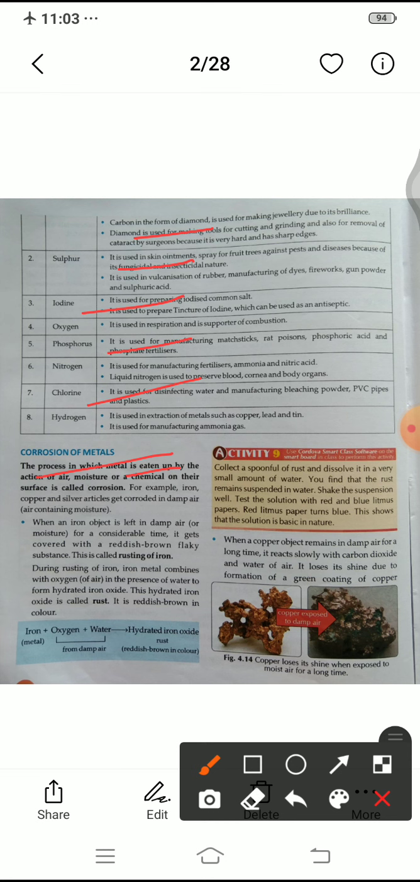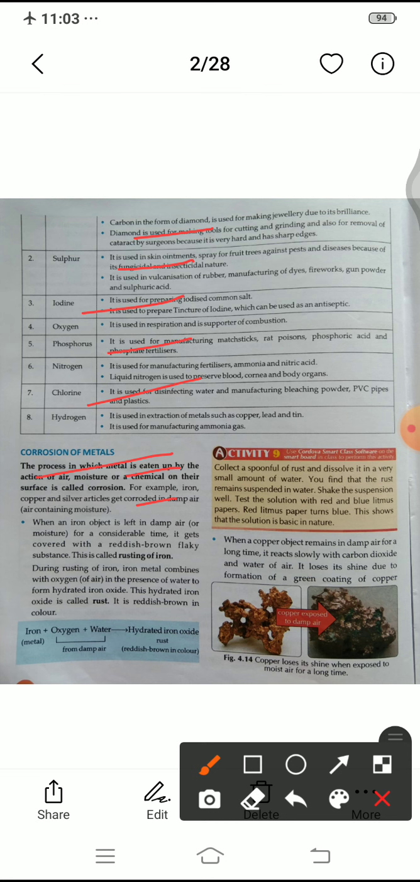For example, iron, copper and silver articles get corroded in damp air. Damp air means air containing moisture. Sometimes a larger amount of water is mixed into the air, and sometimes the air has a smaller amount of water mixed in. So in both conditions we can call it moist air.